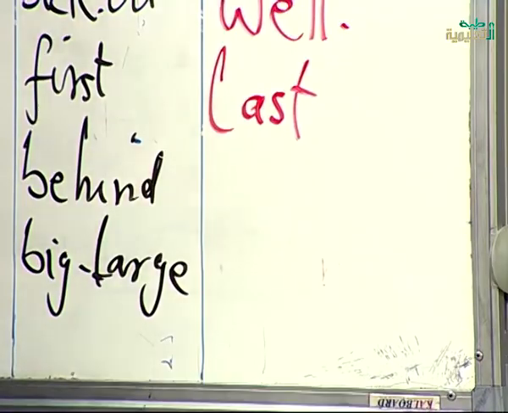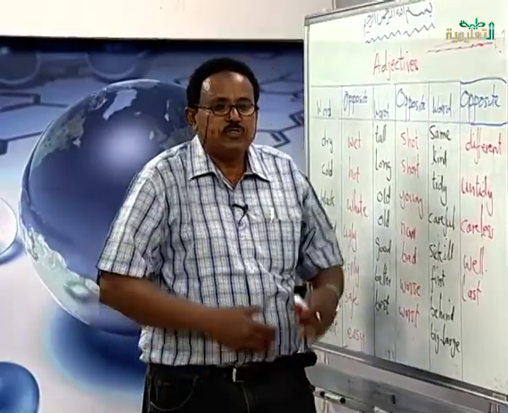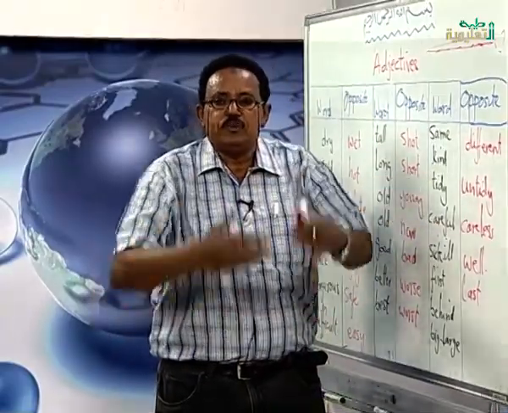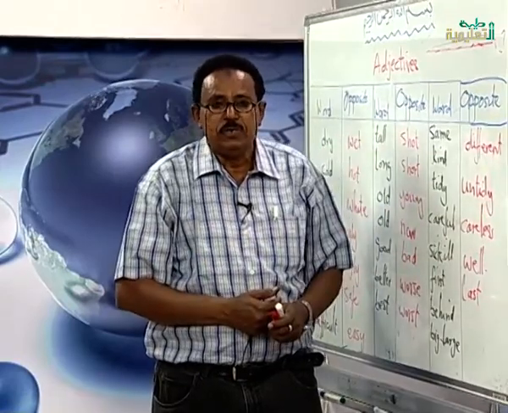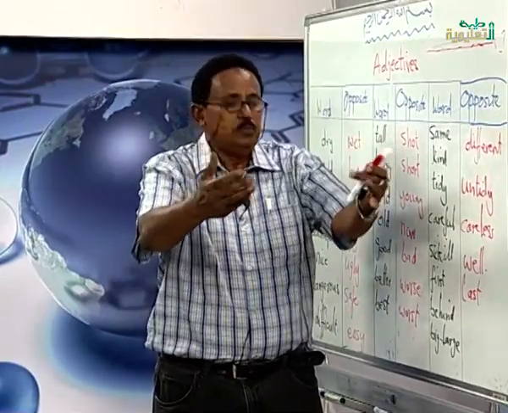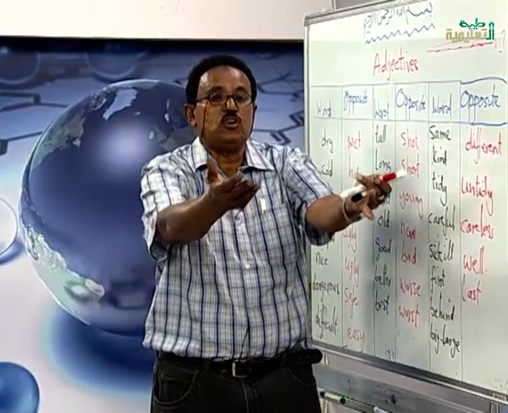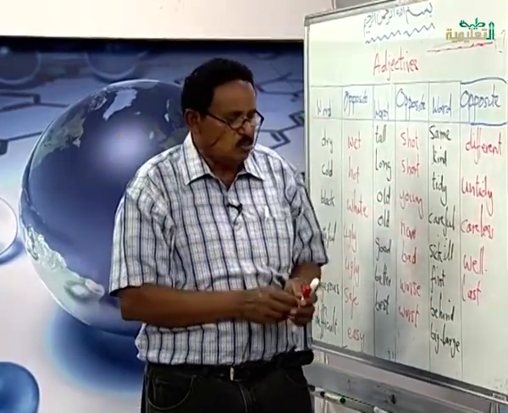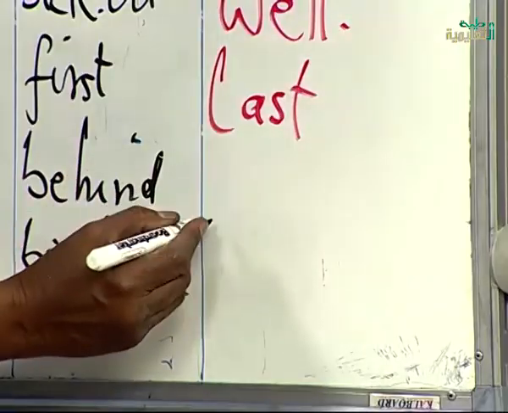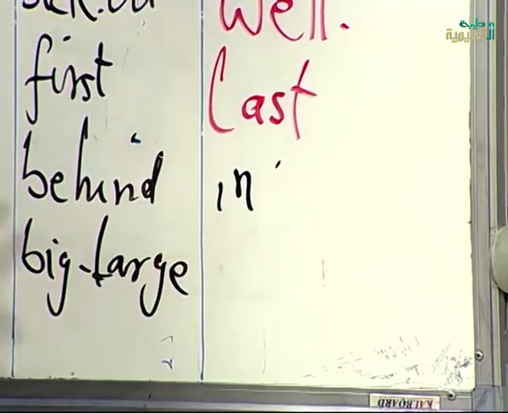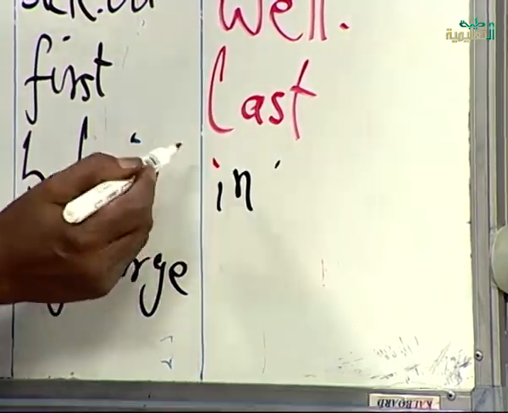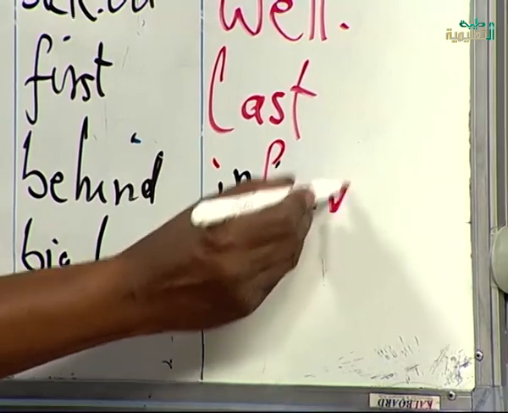Behind. Anything behind means you cannot see. Behind you means you cannot see. For example, I cannot see which is behind me. The opposite of it is in front of me. Now in front of me I can see you, all of you. Why? Because you are in front of me. The opposite of behind is in front of.